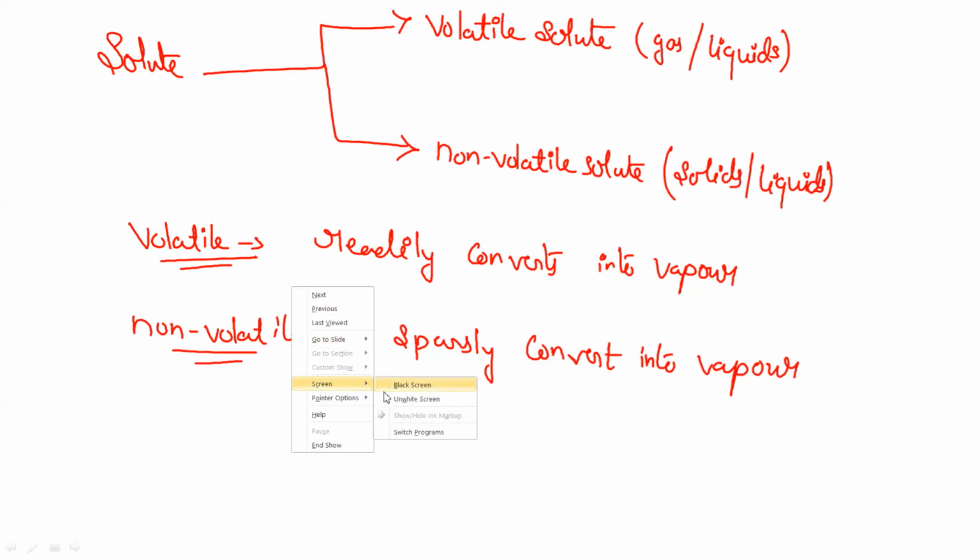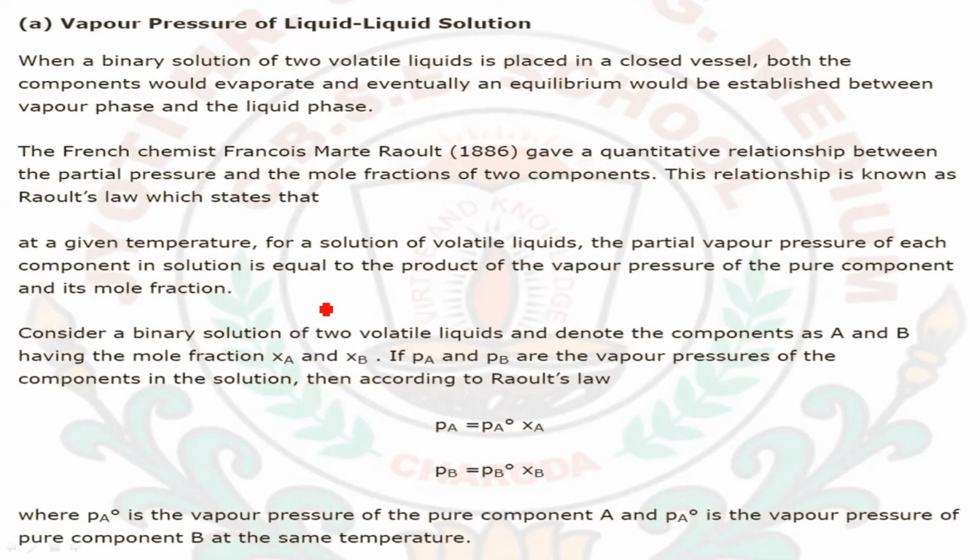Okay, let's move back to the lecture. Here we are first discussing the vapor pressure of a liquid solution. We are taking a solution of liquids and discussing the vapor pressure. When we take a binary solution of two volatile liquids, as I have told you about volatile things, one will be the solute and one will be the solvent. Two volatile liquids have been taken, and it is a binary solution. Only two substances are present in a closed vessel.